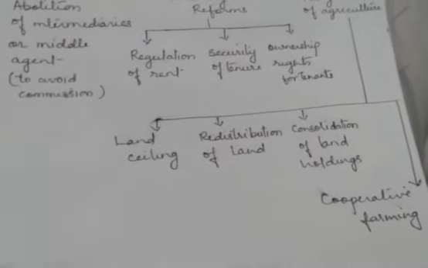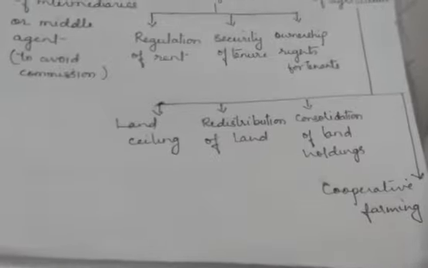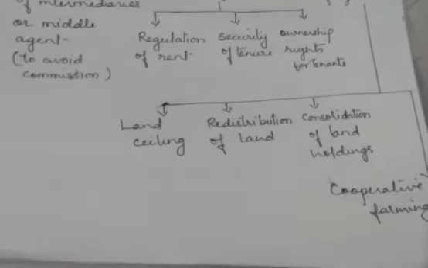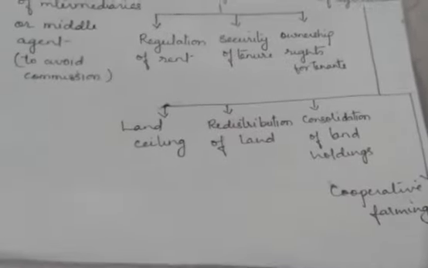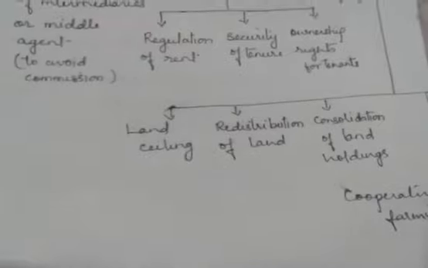That is, the cooperation of one another was taken into consideration, and the small holdings were brought together to cultivate the agriculture jointly and enjoy the fruits out of it. So these were the land reforms.